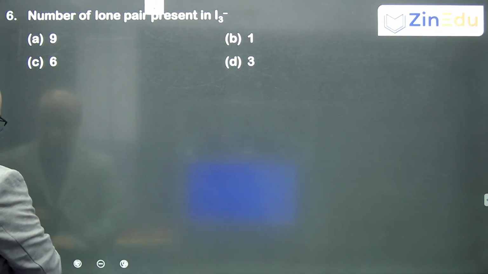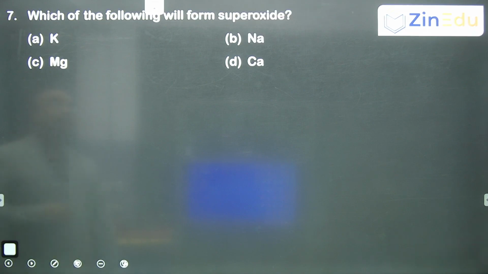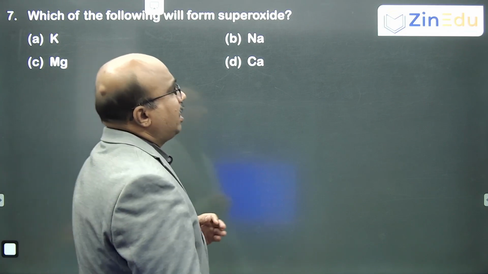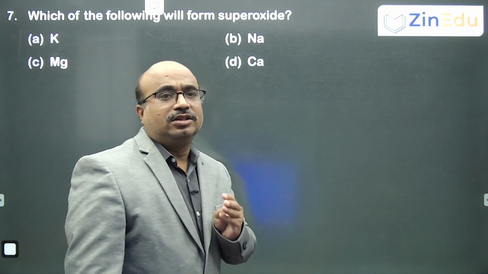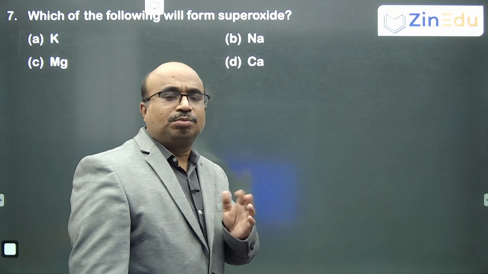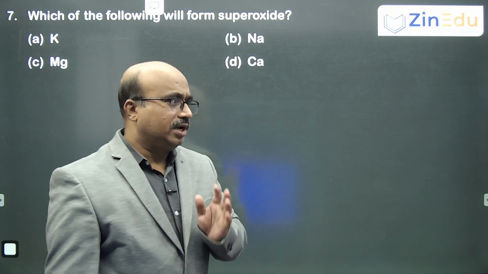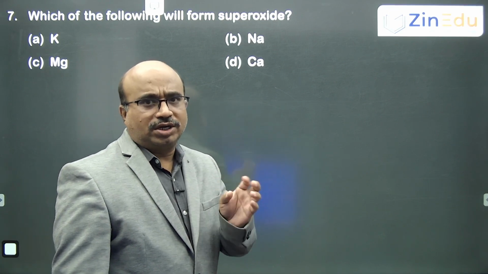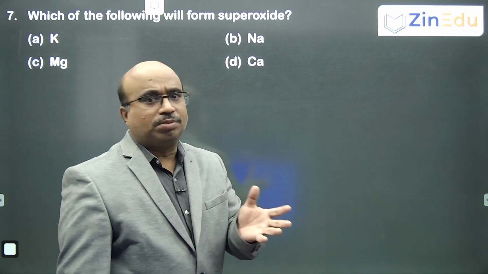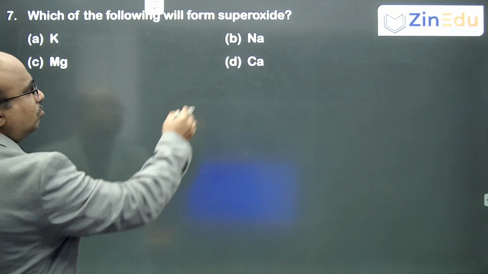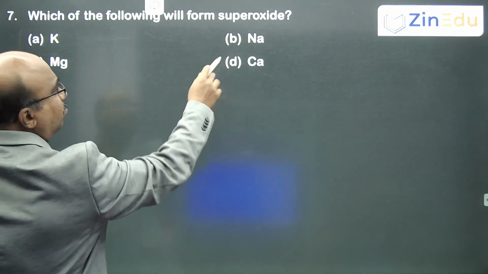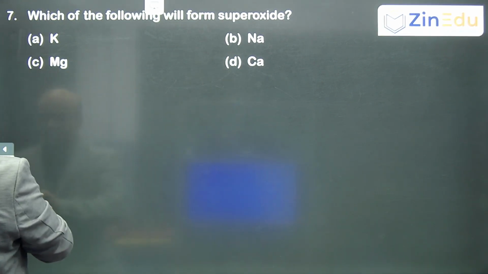The next. Which of the following will form superoxide? Theoretically, pure superoxides are formed by 1A elements mainly. That too, lithium forms mainly oxide, sodium forms peroxide, potassium, rubidium and cesium mainly form superoxides. Calcium and magnesium will form mainly oxide or peroxides. So, it is again a direct theory-based question.